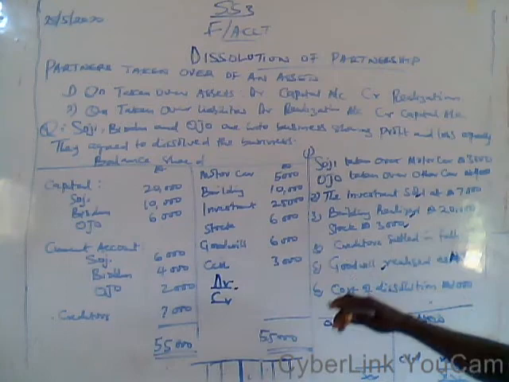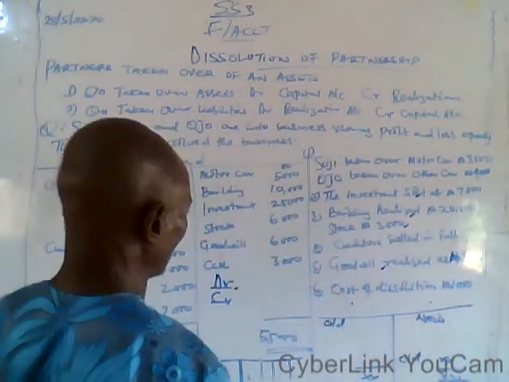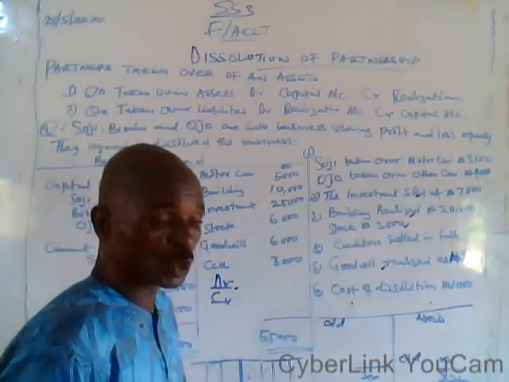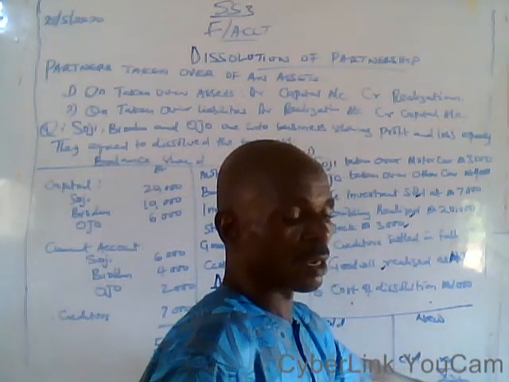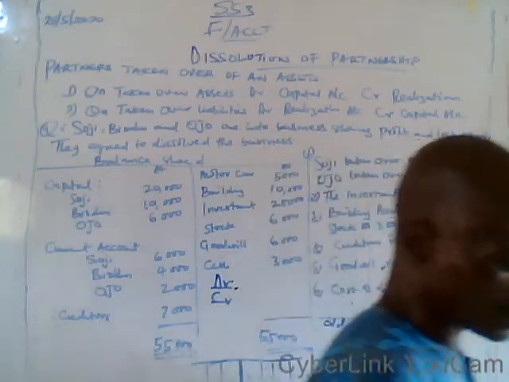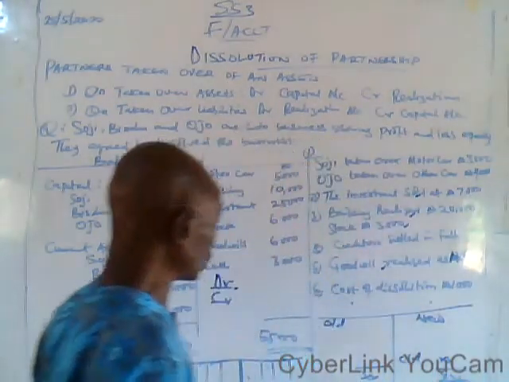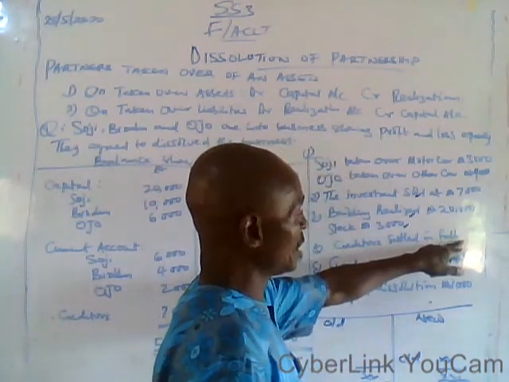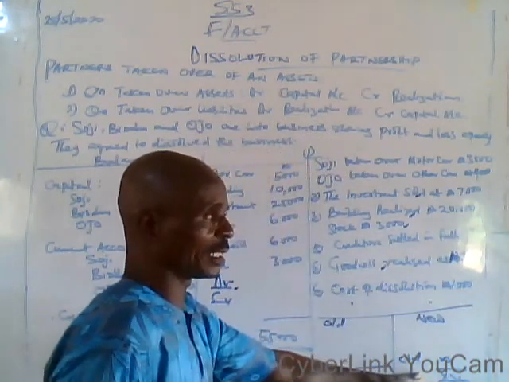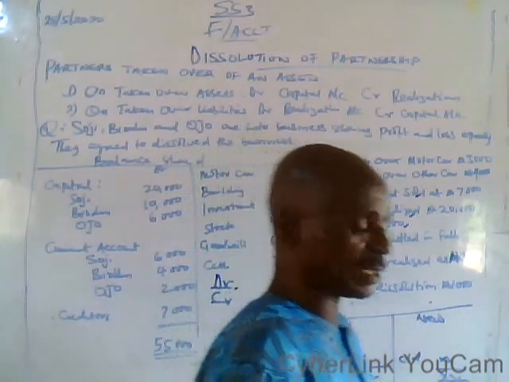And what are the items that will appear on the payment side? We have the dissolution expenses, 1,000 naira, which will be on the credit side of the cash account, followed by the creditor. Remember it was said the creditor is settled in full, and you credit, that is, the creditor must be on the payment side.